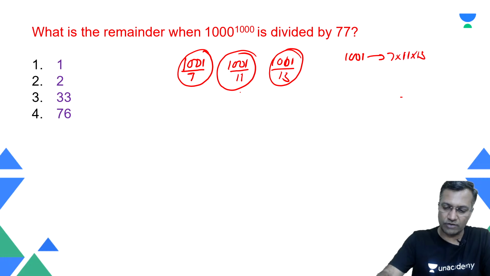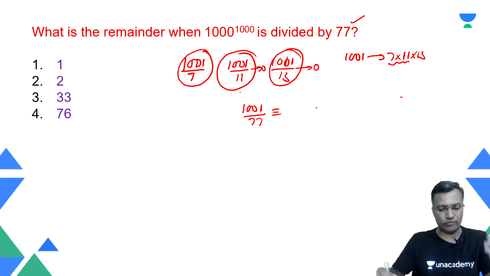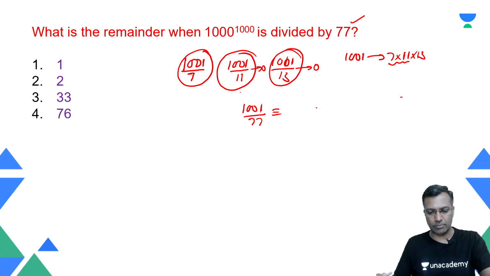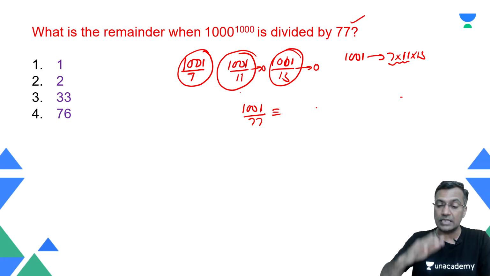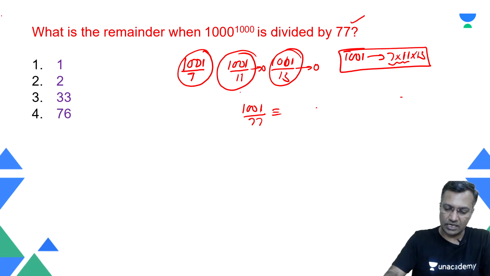That's very important. So if I take 7 and 11, it still becomes 77. Therefore 1001 when divided by 77, the remainder is 0.